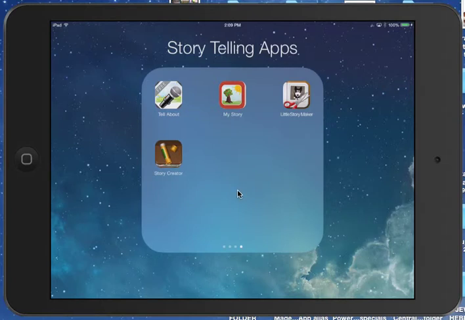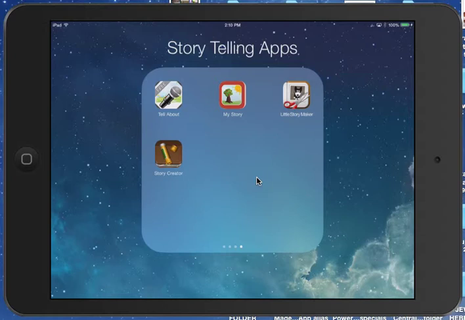Shalom Chavrim, this is Richard Solomon, and this will be a demonstration, or if you like, a tutorial, on how you create Judaic stories by using a free iOS app called Story Creator, which is located right over here on my iPad mini.